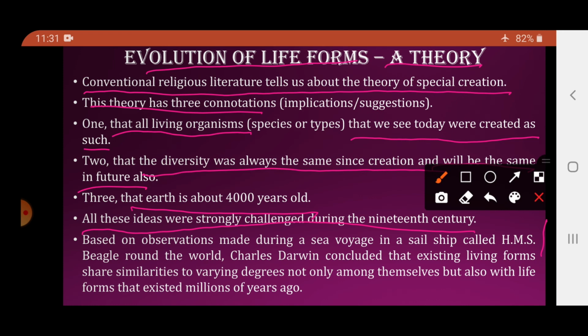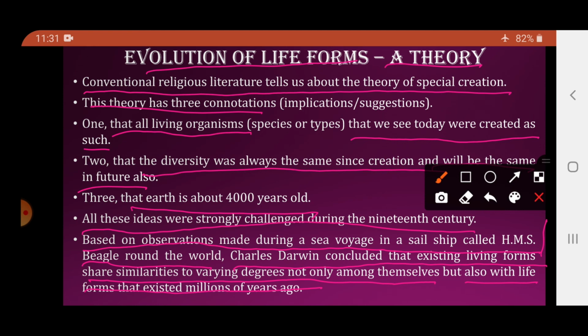किसने challenge किया? So based on the observations made during a sea voyage in a sail ship called HMS Beagle around the world, Charles Darwin concluded that existing living forms share similarities to varying degrees not only among themselves but also with the life forms that existed millions of years ago.